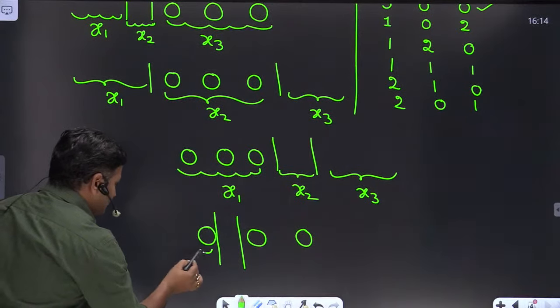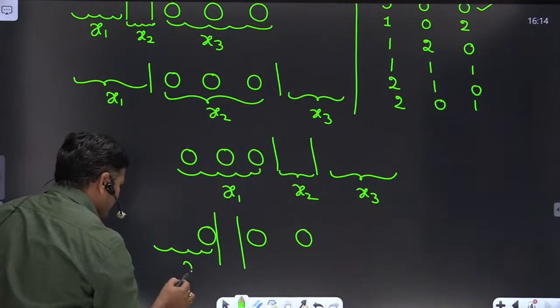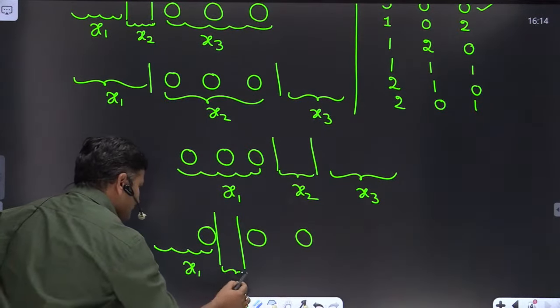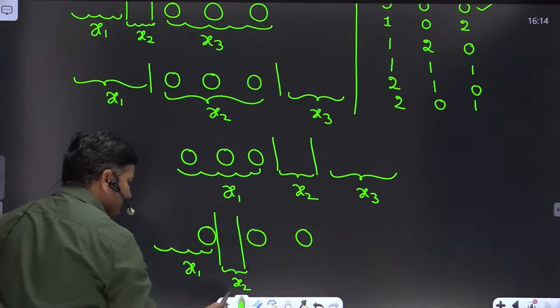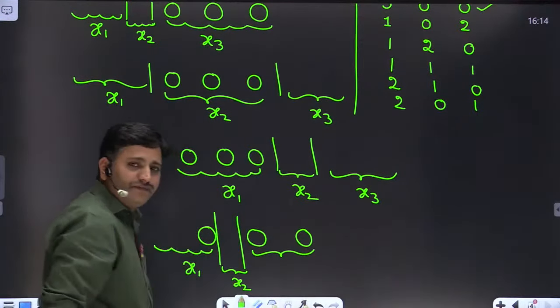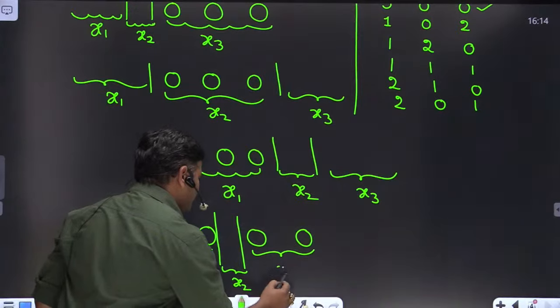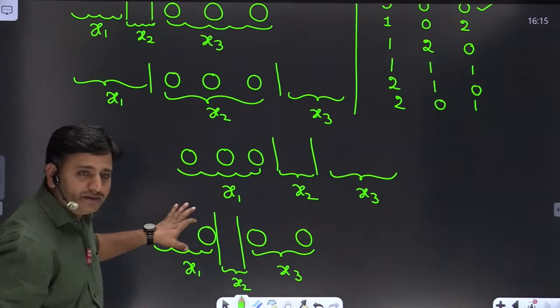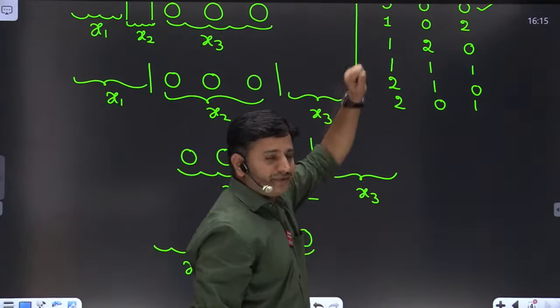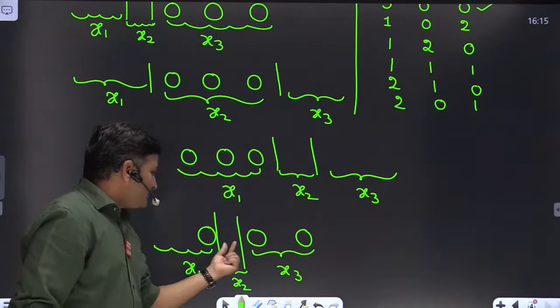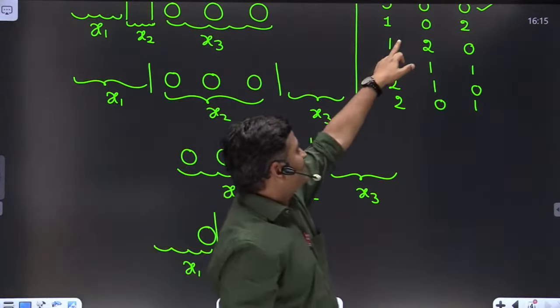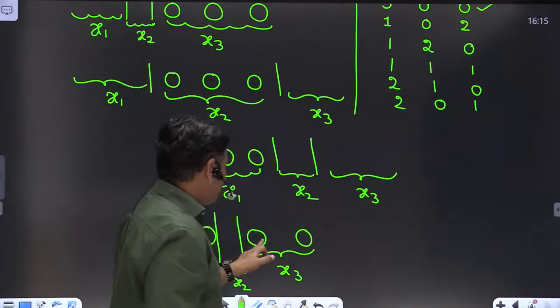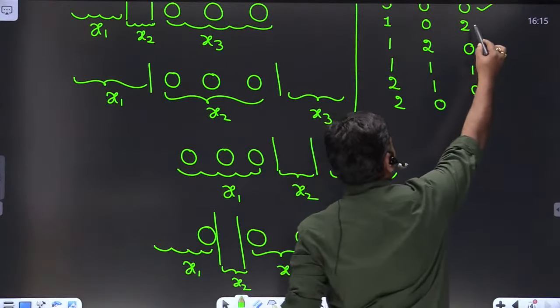Number of balls left side of first vertical line indicate with x1, between two vertical lines with x2, and right side of second vertical line with x3. See how many balls we are having? Only one ball, so x1 is equal to 1. Between these two vertical lines we don't have any ball, therefore x2 is equal to 0. And x3 is equal to 2, friends.